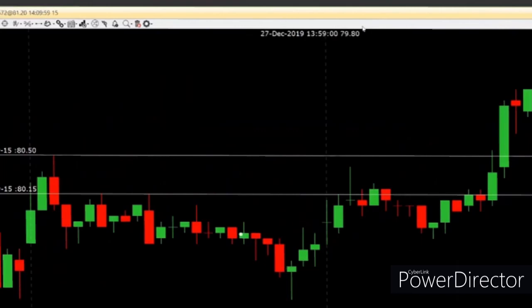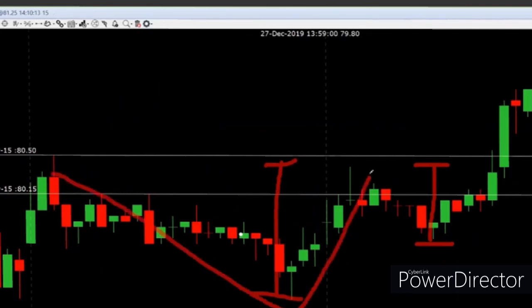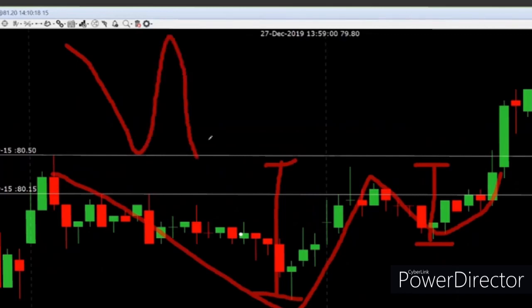But one thing you must have noticed: the extent to which it went down the first time and the extent to which it went down the second time, there's a difference between that as well. First time the prices went down with a higher force, second time it went with a lower force. It's like a ball. Throw a ball on the ground, first time it will bounce higher, second time it will bounce lower, and keep getting lower and lower.